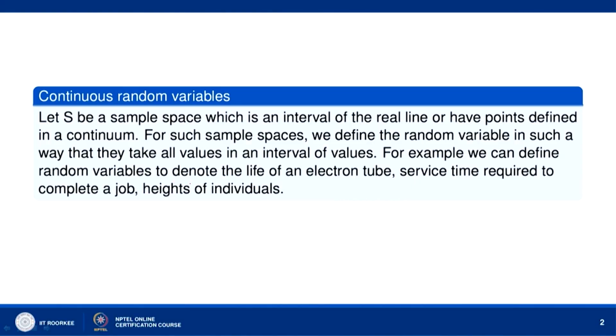Let S be a sample space which is an interval of the real line or has points defined in a continuum. For such sample spaces, we define the random variable in such a way that it takes all values in an interval of values. For example, we can define the random variable to denote the life of an electron tube, the service time required to complete a job, or the heights of individuals. They all come under continuous random variables.